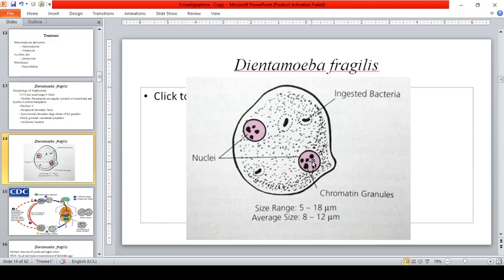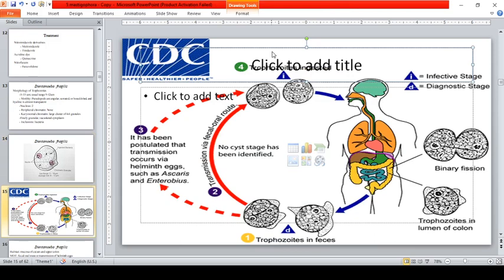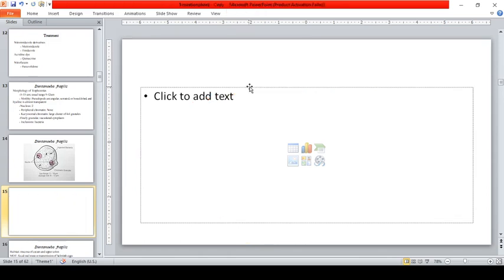Okay, so for the life cycle of the Dientamoeba fragilis, just delete this one. Oops, sorry. Wait. Mali yung natanggal.